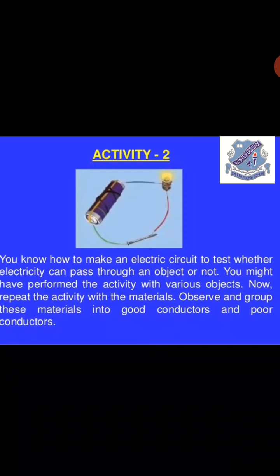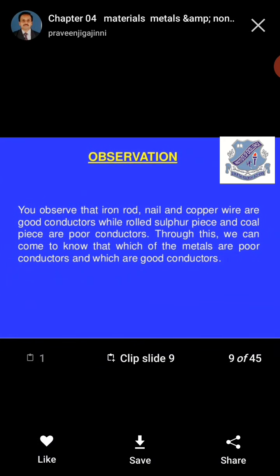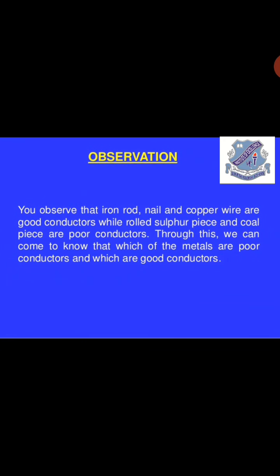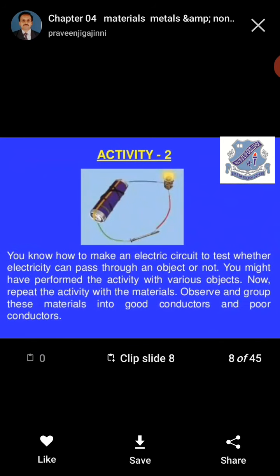So this is a two-sided thing. If it is a good conductor of electricity, it is bad for human beings, and if it is a poor conductor, it is good for humans. The iron rod, nail and copper wire are all good conductors, while a sulfur piece or a coal piece are poor conductors. From this we can know which materials are poor conductors and which are good conductors.